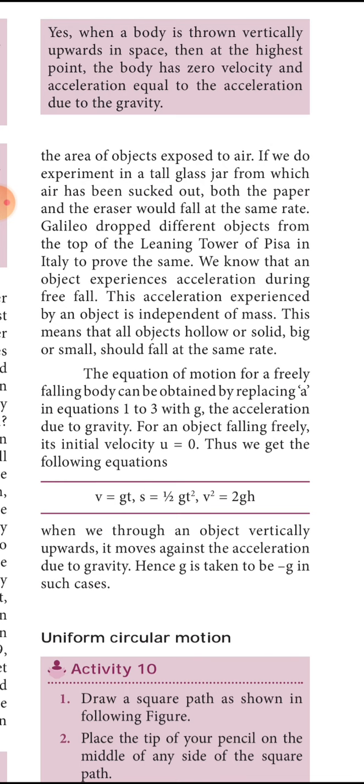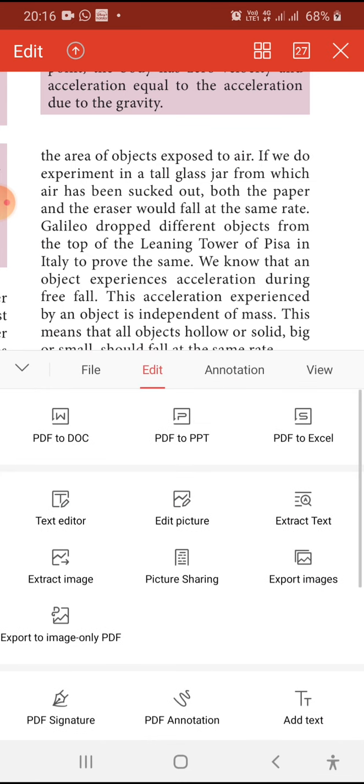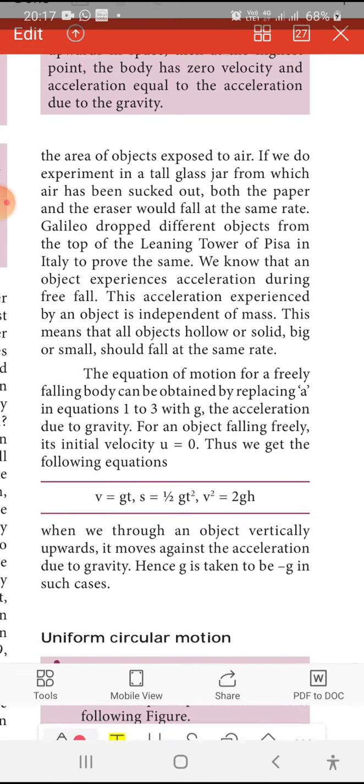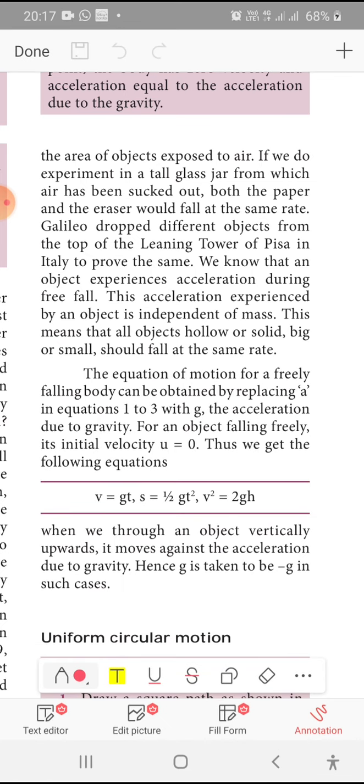v is equal to u plus at. So u is 0, and instead of a we write g, so v is equal to gt. And s is equal to half gt square. Actually the s formula is s is equal to ut plus half at square. Instead of u you write 0 and instead of a you write g.